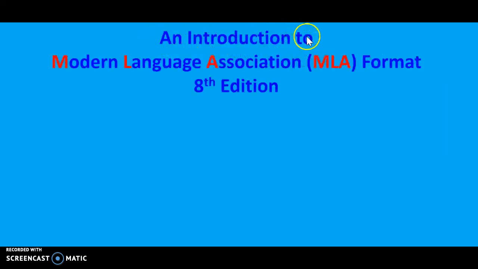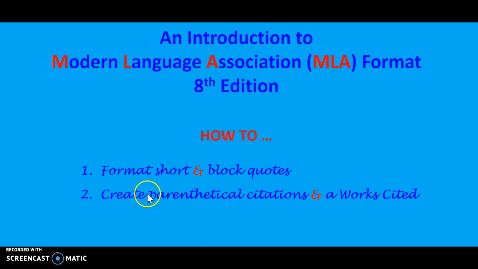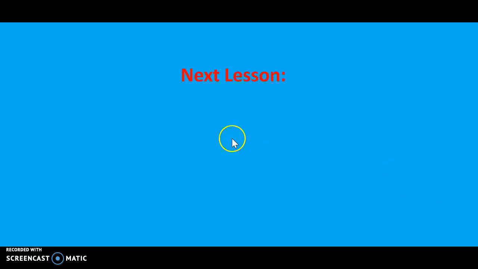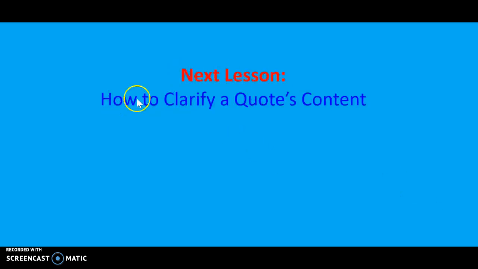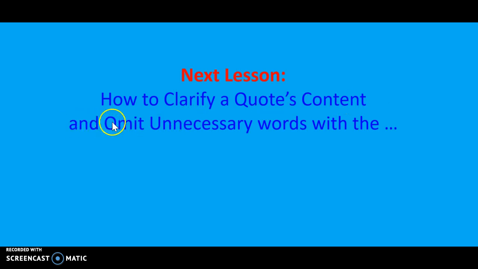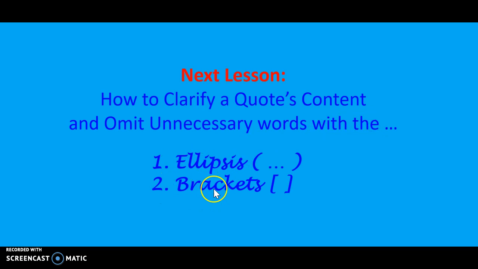This has been an introduction to Modern Language Association MLA format, 8th edition. How to, 1, format short and block quotes. 2, create parenthetical citations and a works cited. Our next lesson, how to clarify a quote's content, what it means, and omit, take out unnecessary words in a quote with the ellipsis and brackets.